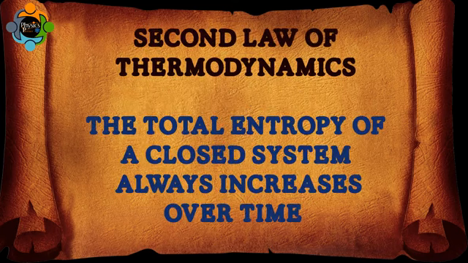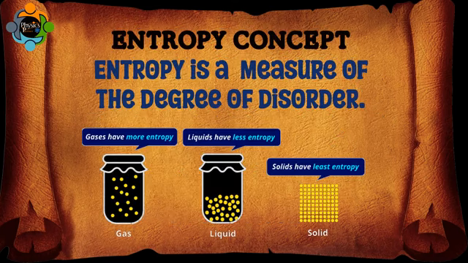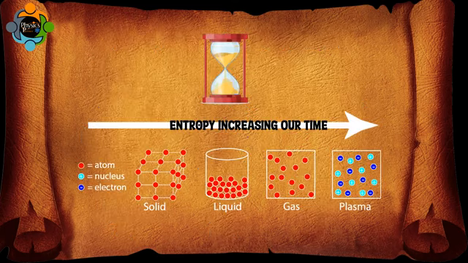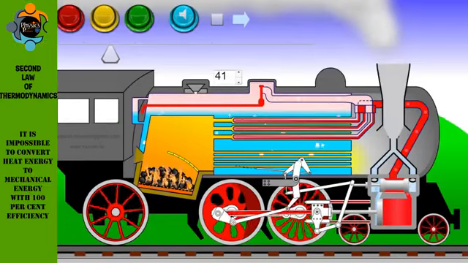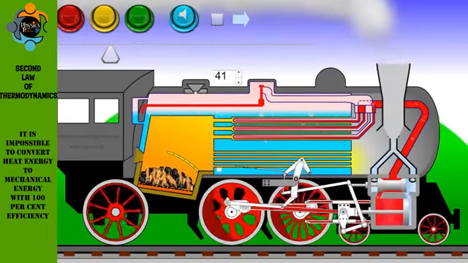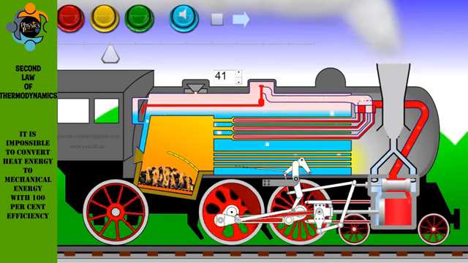Simply put, this law states that the total entropy of a closed system always increases over time. Entropy is a measure of the quality of energy in the sense that the lower the entropy, the higher the quality. Entropy is a measure of the degree of disorder, randomness, or chaos in the system. Hence, it implies that over time, the degree of disorder in any system will always increase. In simple words, the law explains that an isolated system's entropy will never decrease over time. The second law clearly explains that it is impossible to convert heat energy to mechanical energy with 100% efficiency.